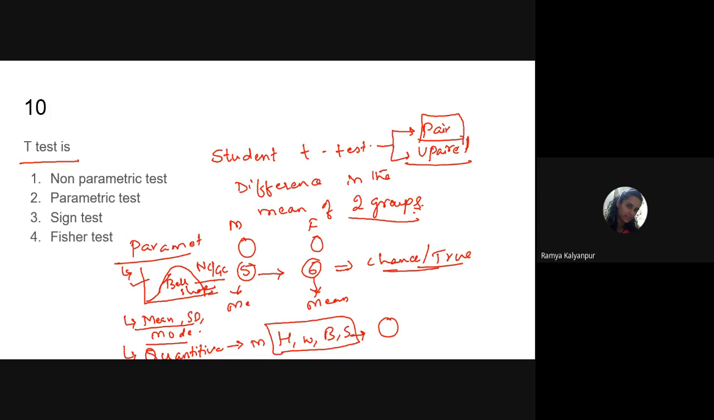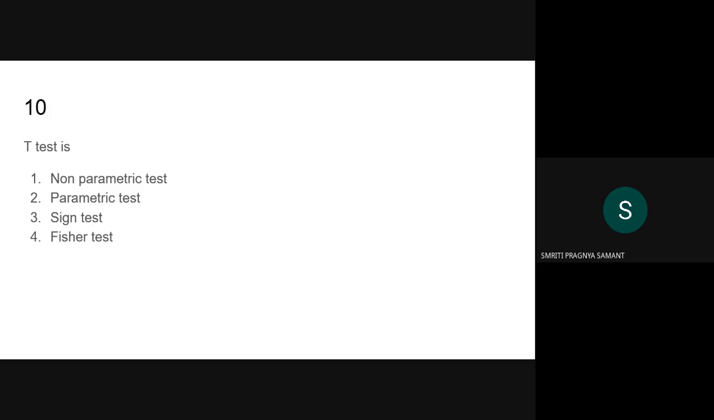Is it clear, Smriti? Yes, ma'am. So Student t-test is an example of what? Parametric test. Now why is it called Student? Because it is the pen name of the person who introduced this test. That is, the person who introduced this test is Mr. Gosset.